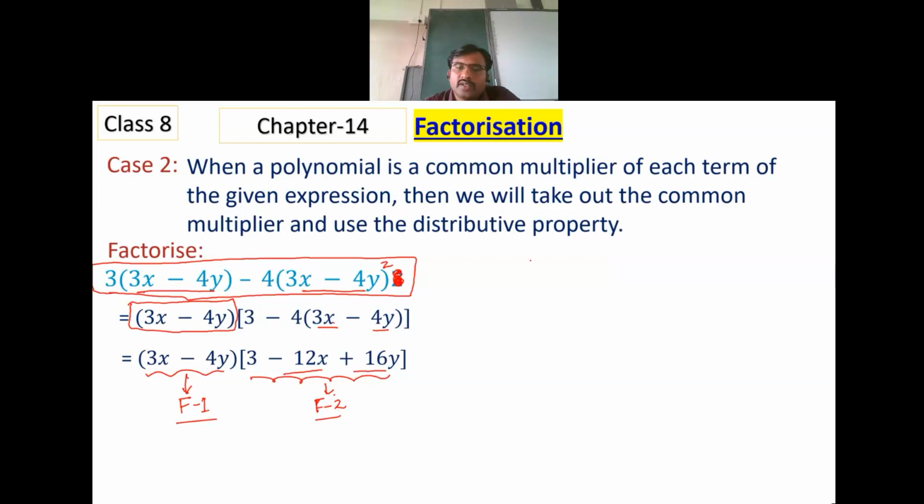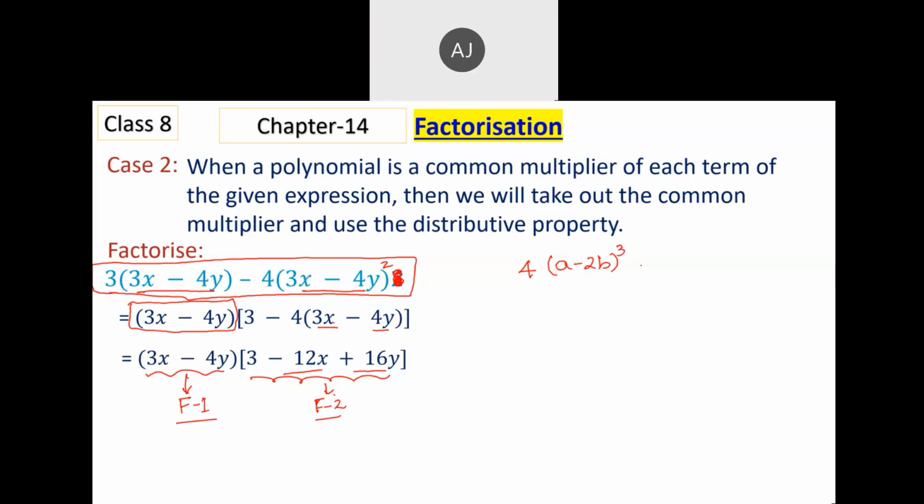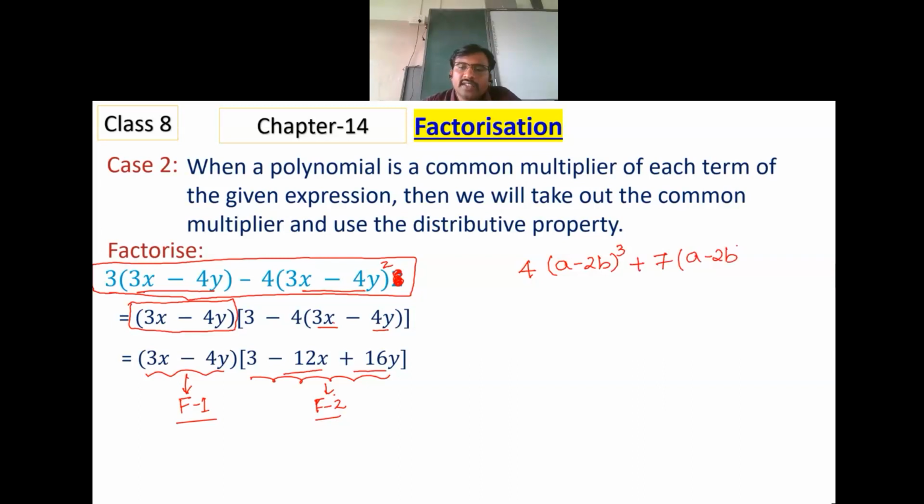If I give you 4 times of a minus 2b whole cube plus 7 times of a minus 2b whole square, how can this be simplified? Sir, a minus 2b whole square is common. Very good.